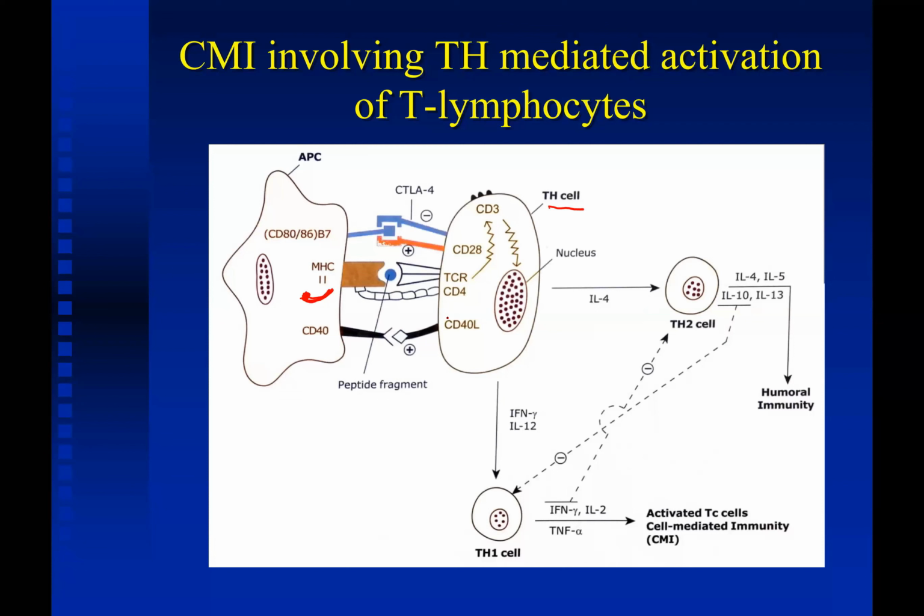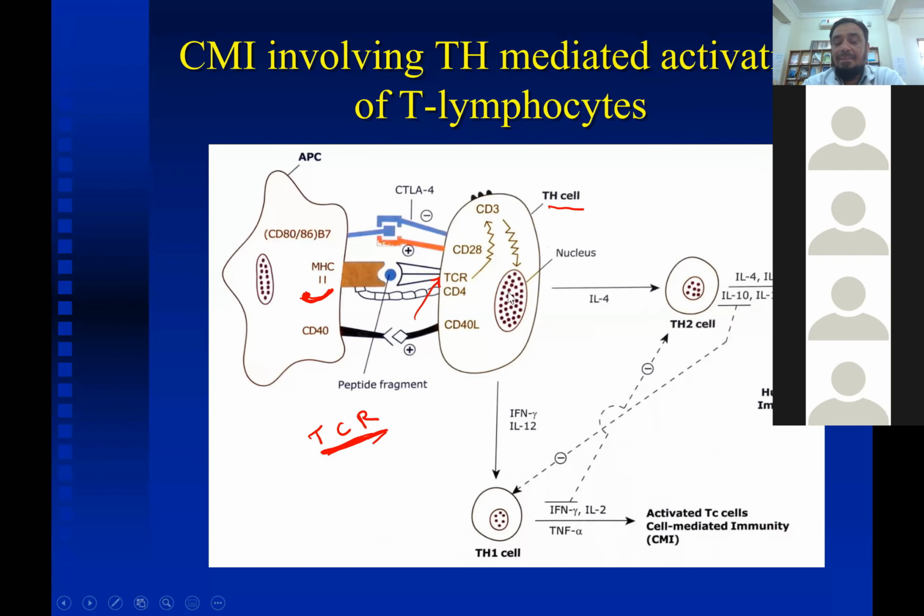The T helper cell has this important component known as the T cell receptor. So this MHC2 with the peptide fragment attaches to the T cell receptor, and what will happen when it presents to the T cell receptor? Yes, any answers? What will happen? Interleukin 4 is released. Interleukin 4 is released. Toll-like receptor.